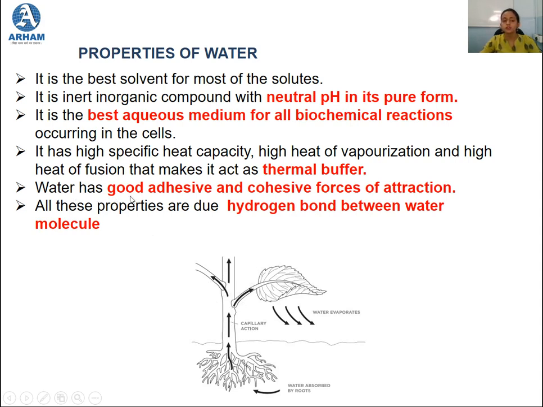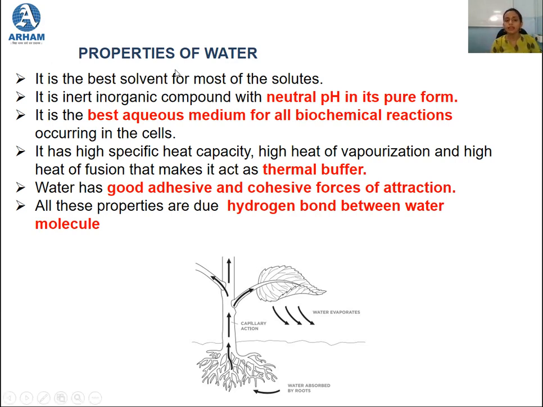Because water has good adhesive and good cohesive force of attraction. Now all these five properties that we have studied are due to the hydrogen bond between the water molecules. Because of this good hydrogen bonding, it acts very significantly to connect the physical world with the biological processes.